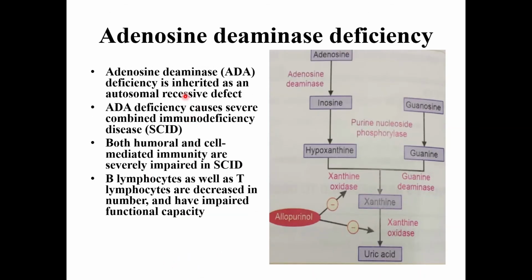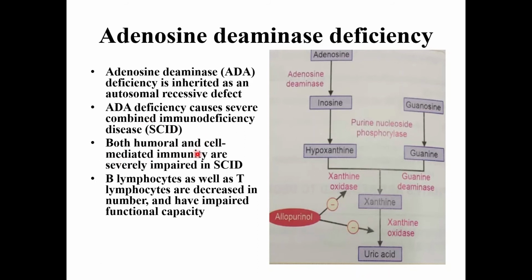Then ADA, adenosine deaminase deficiency. ADA converts adenosine to inosine, so this is a nucleoside that is converted into a base. This is inherited as an autosomal recessive defect. This deficiency causes severe combined immunodeficiency, that is SCID. A short note on SCID can also be asked.